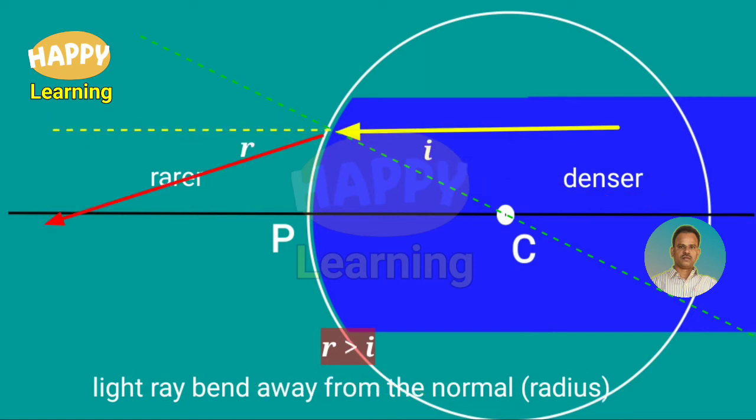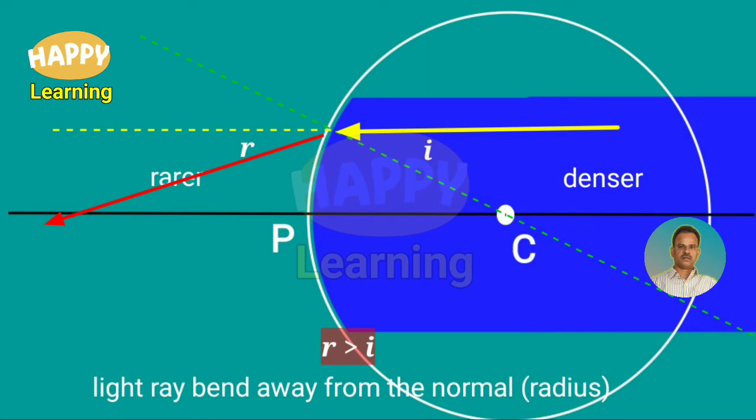Okay. Next. This is the case of a light ray traveling from denser medium to rarer medium. Here the normal is drawn at the point of incidence. This yellow color light is the incident ray. The point where it touches the curved surface, the line drawn passing through that point and the center C will be the normal.